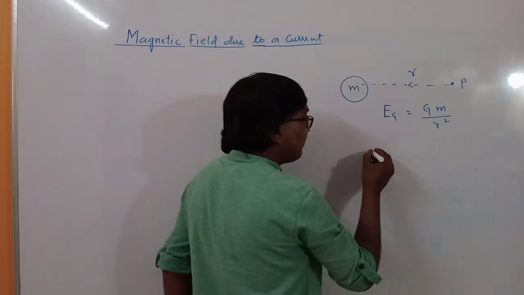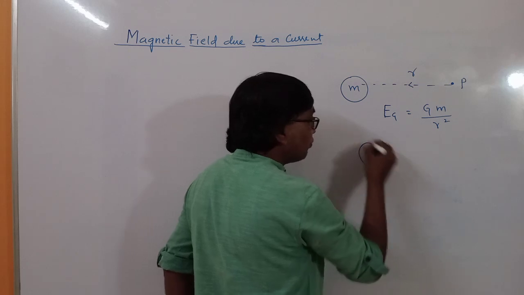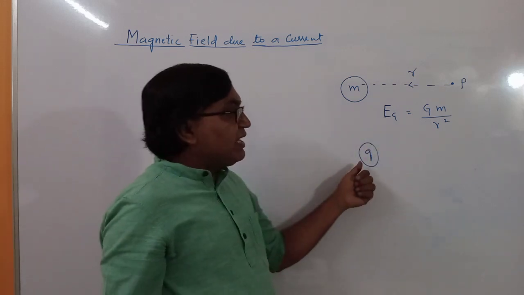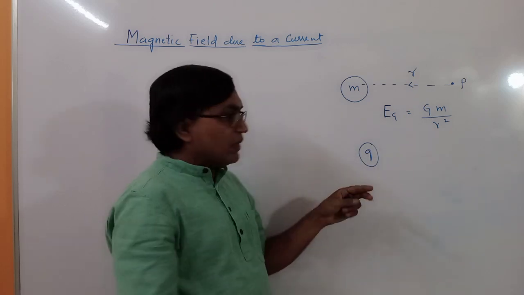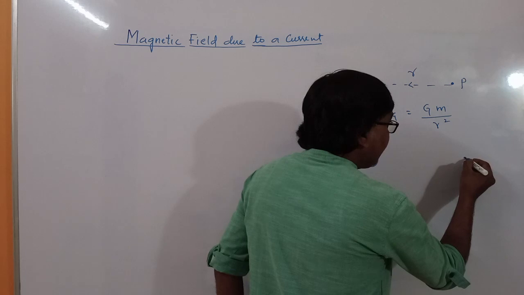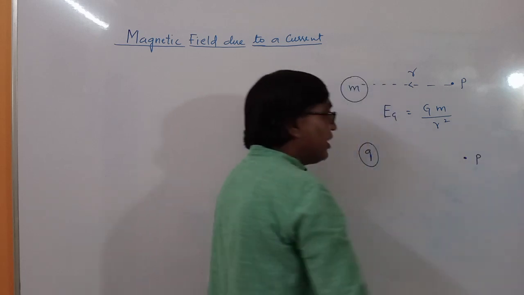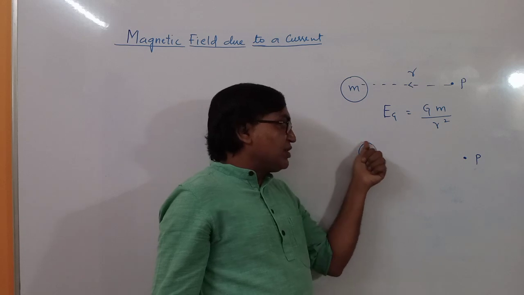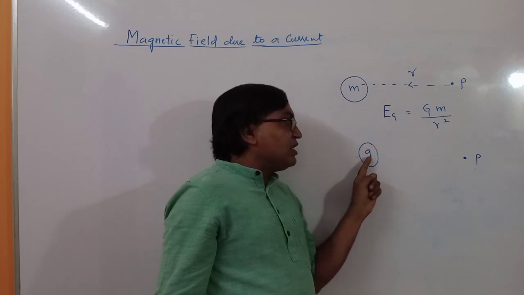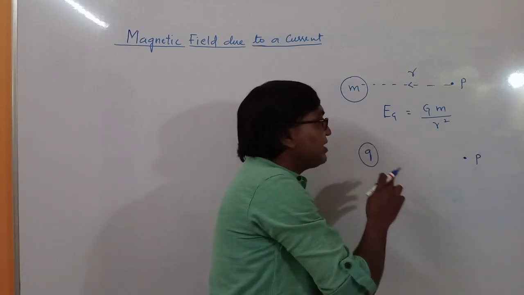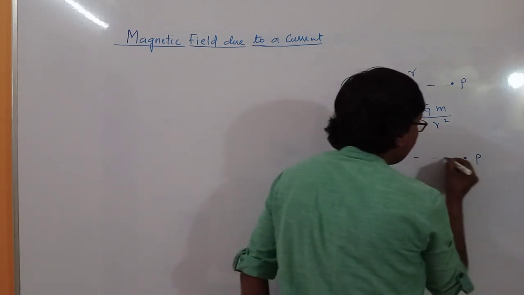Then similarly, if we have a charge q, this charge q will create electrostatic field in the space. So electrostatic field at point P, we have to find due to this charge. Now this point P is at a distance of r from this charge.